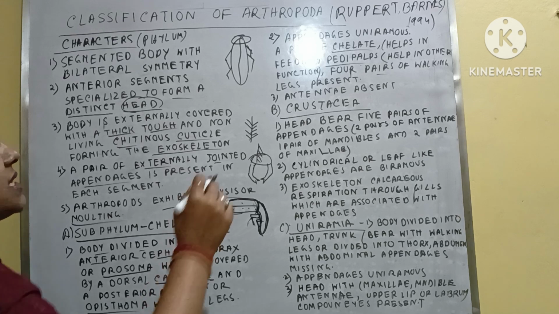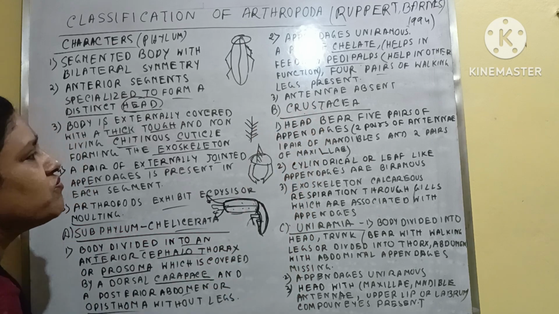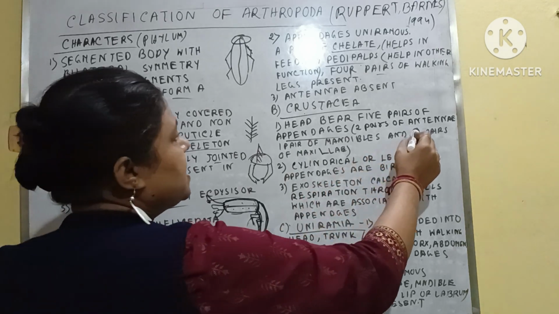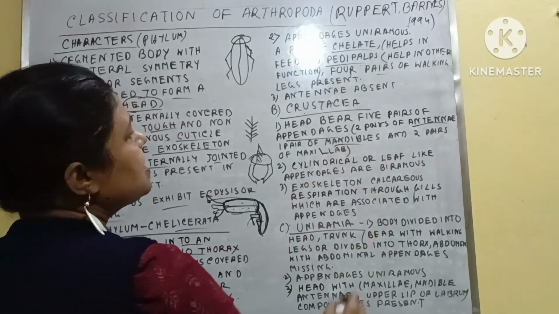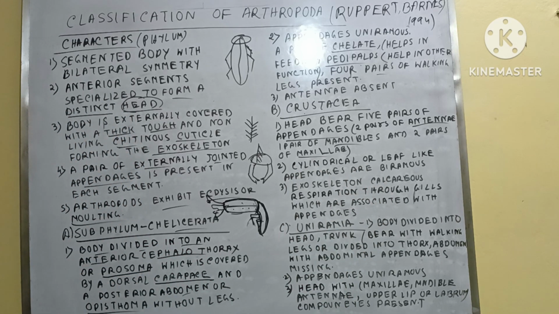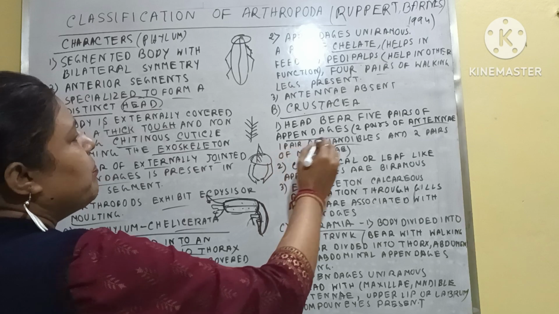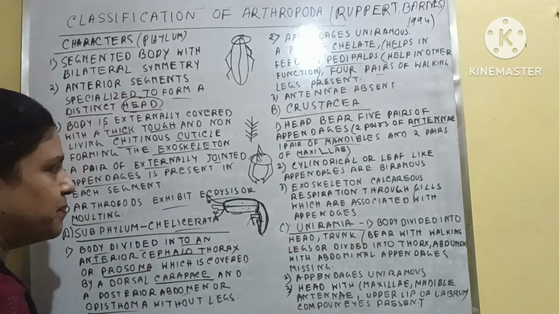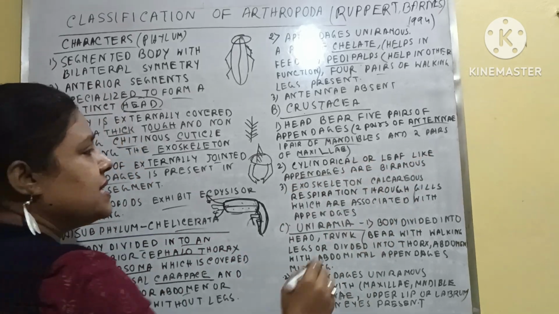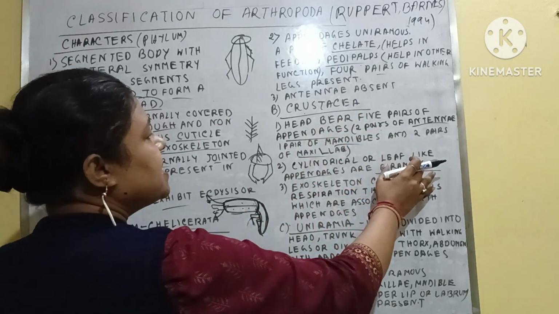Next one is the Crustacea. Crustacea is the second subphylum, and here the head bears 5 pairs of appendages. What are they? Antennae, mandibles and maxillae, all present within the head. These are all the head appendages: 2 pairs of antennae, 1 pair of mandibles and 2 pairs of maxillae. Second, there are cylindrical or leaf-like appendages. These are biramous. Here, in the earlier group, the appendages are uniramous, and here the appendages are biramous.